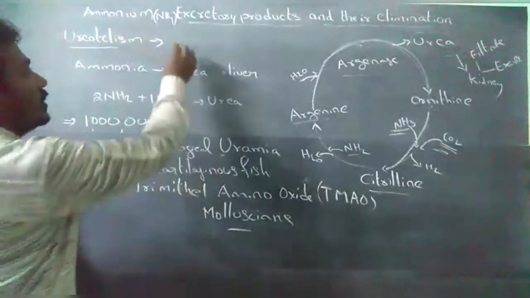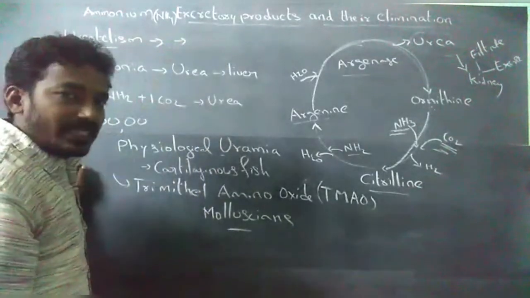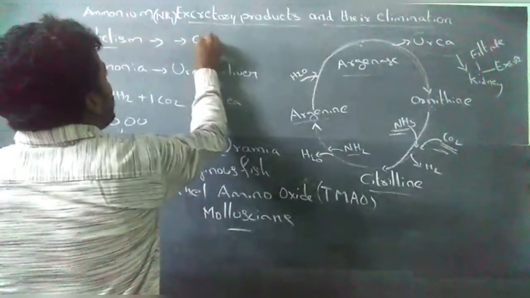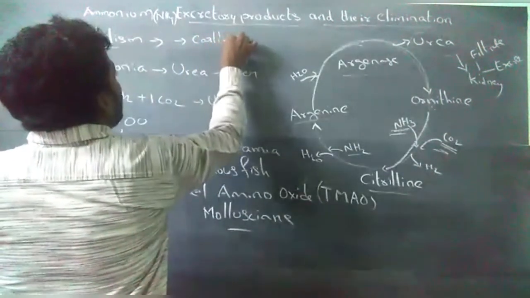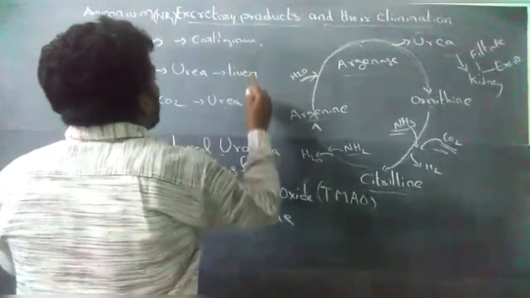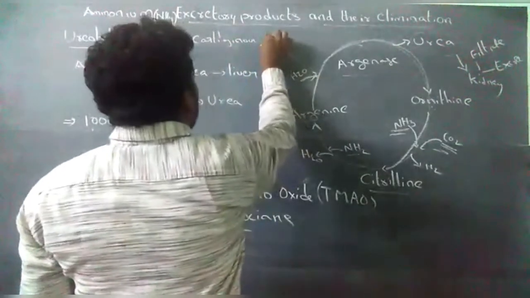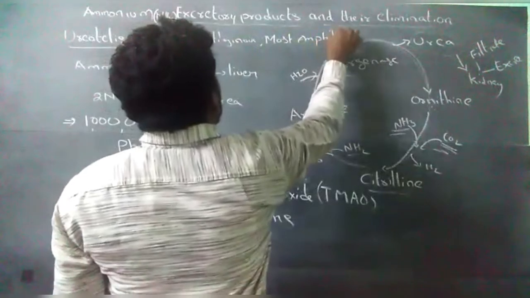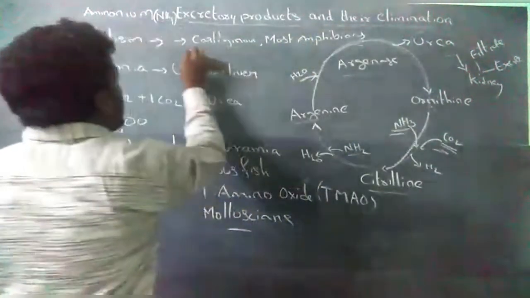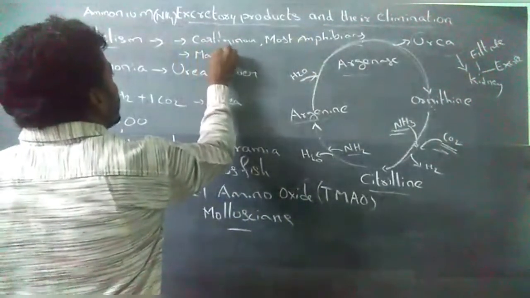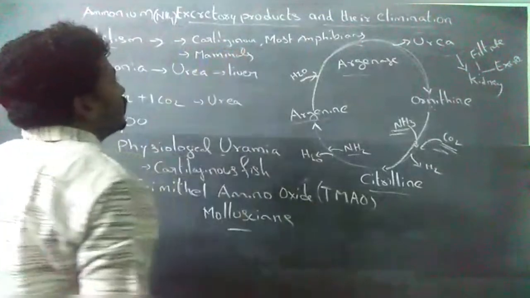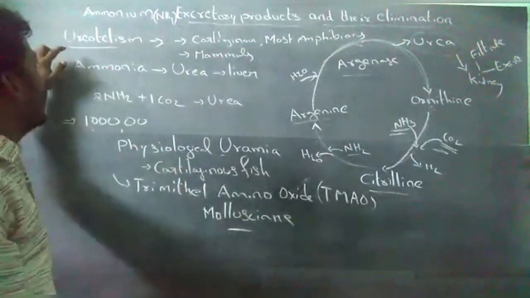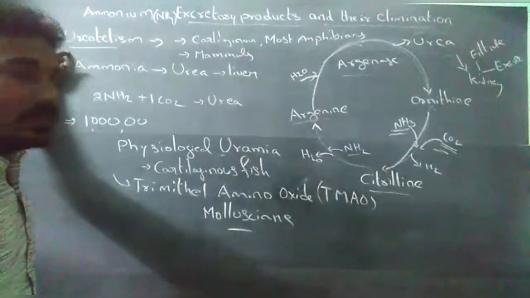Examples of ureotelic organisms: cartilaginous fishes, most of the amphibians, and mammals. These are the examples of ureotelic organisms.